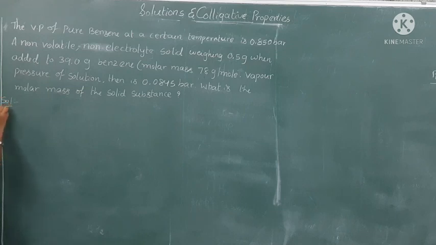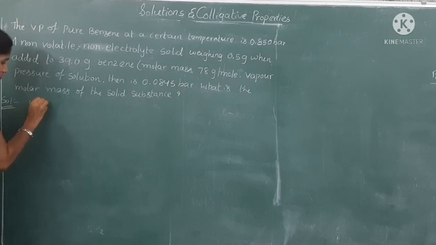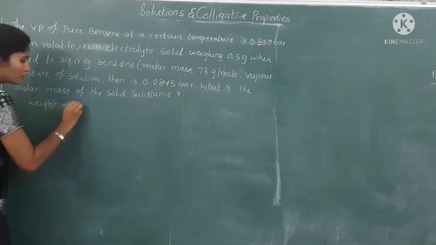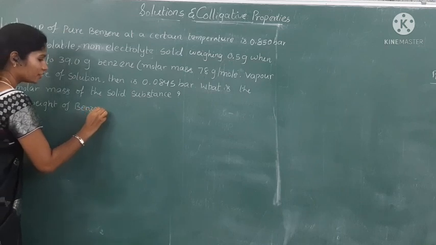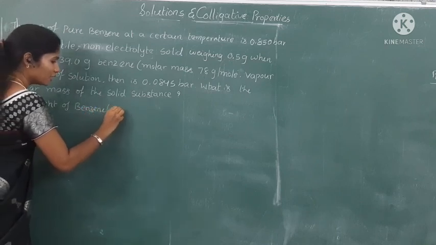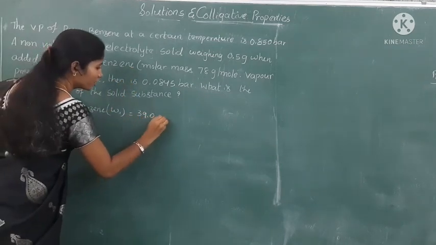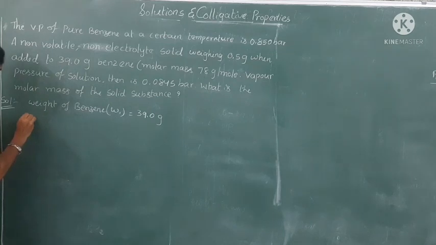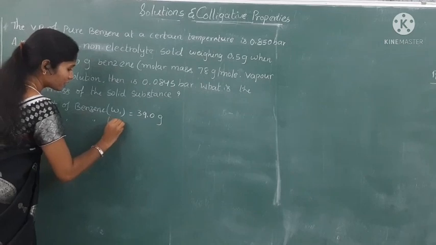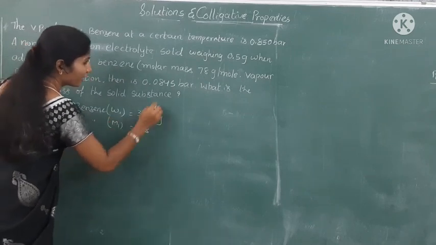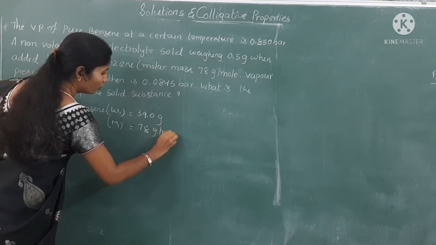The weight of benzene, indicated as W1, is 39.0 grams. The molecular weight of benzene, M1, is given as 78 gram per mole.